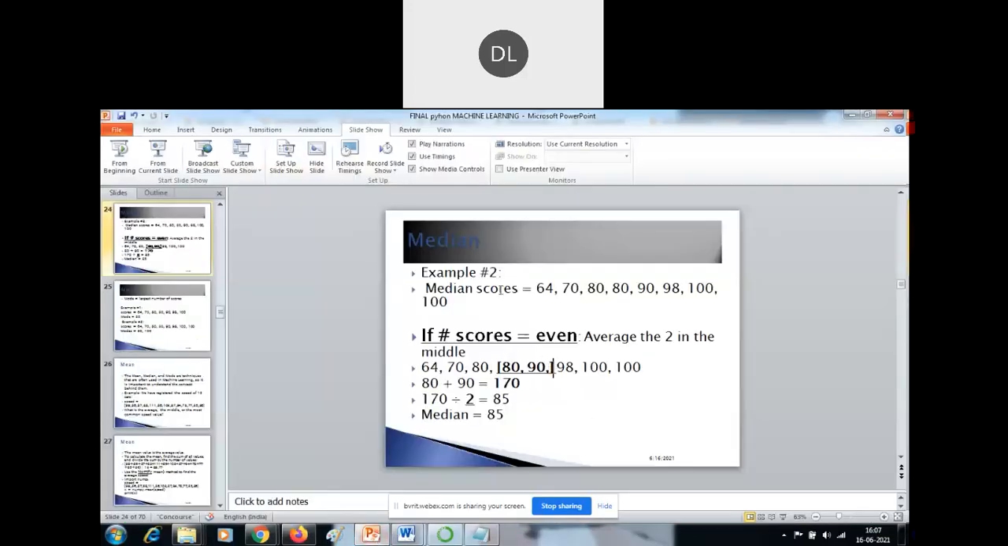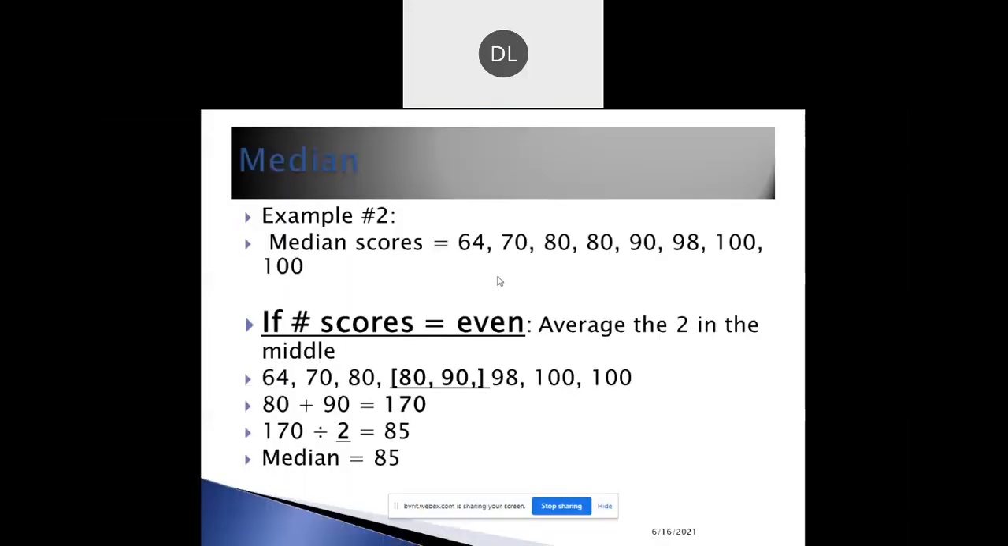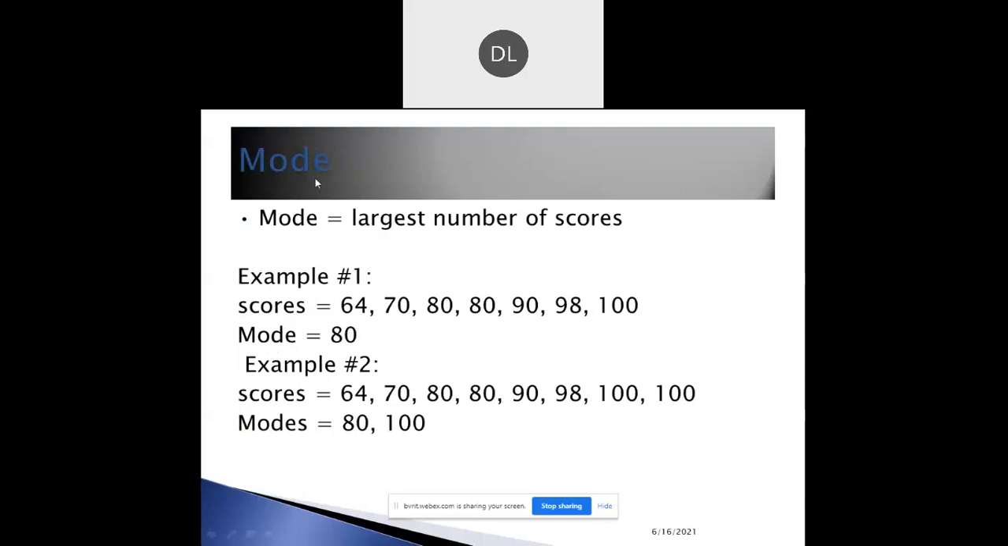How to find the median of the scores? Here there are 8 elements: 64, 70, 80, 80, 90, 98, 100, and 100. If the count is even, then we take the average of the two middle values. The two middle values are 80 and 90, so we take the average: 80 plus 90 is 170, divided by 2 is 85. That is the median value. If it is even, we add the two elements in the middle of the set.